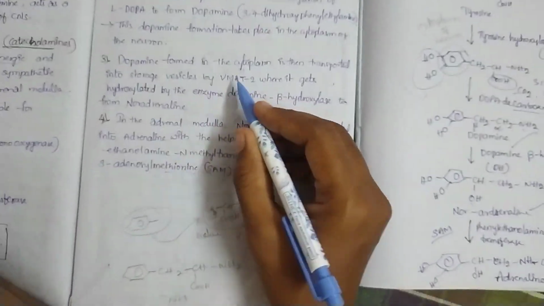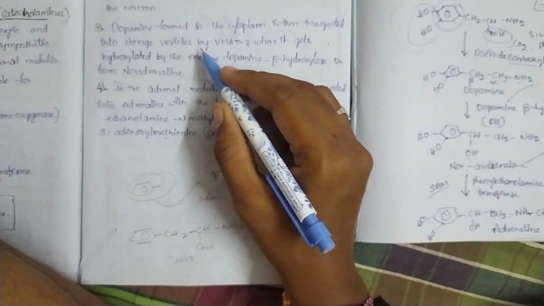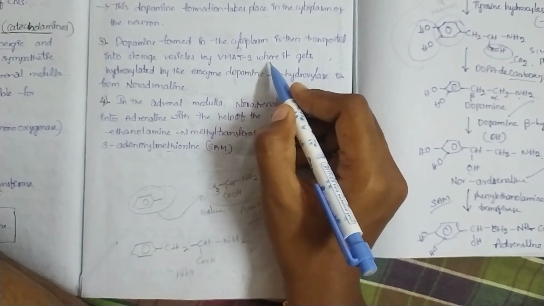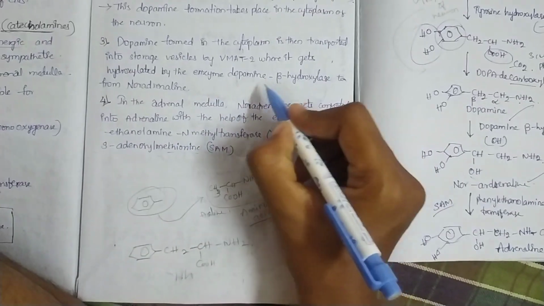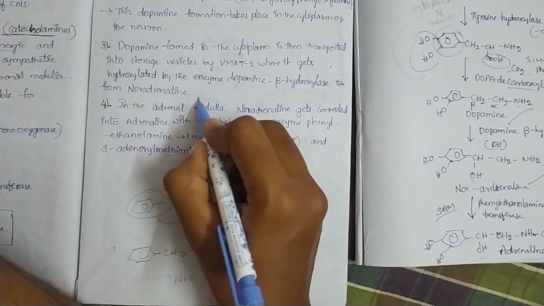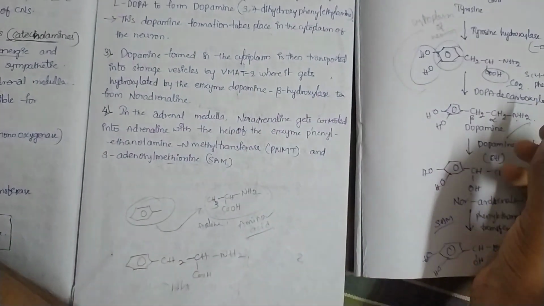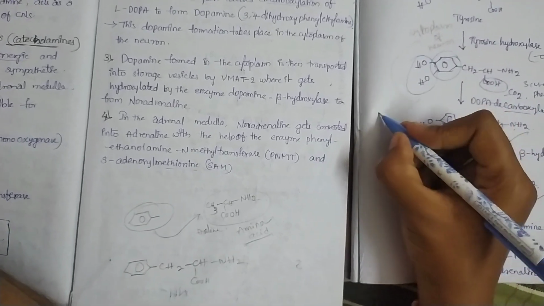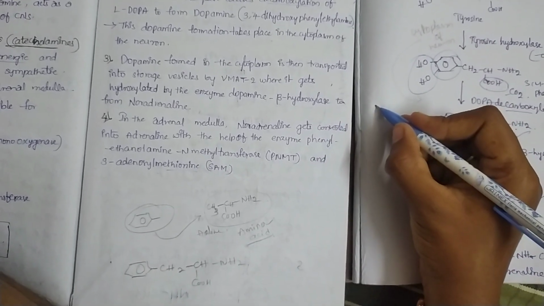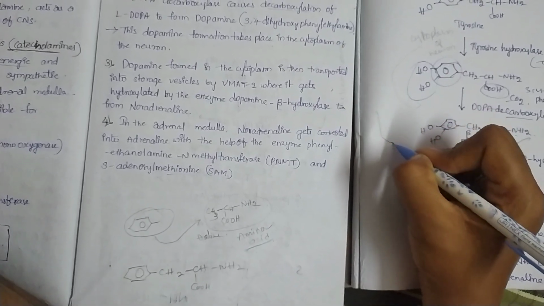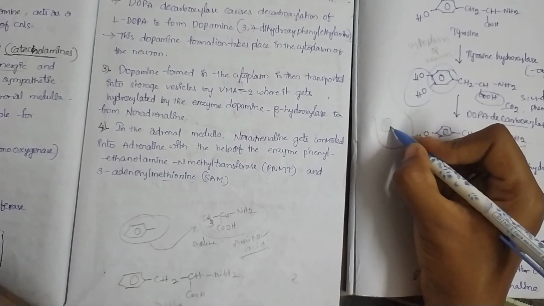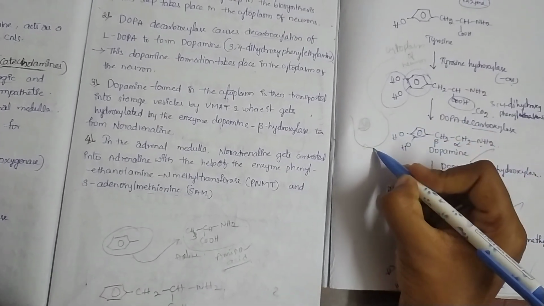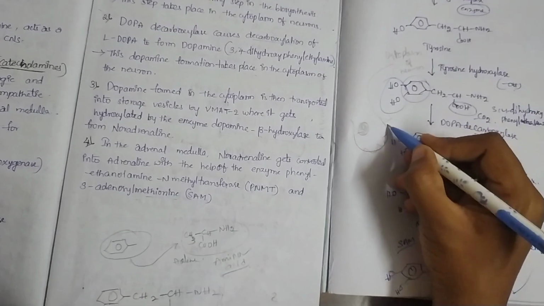Next, dopamine in the cytoplasm is transported into the storage vesicles, where it gets hydroxylated by the enzyme dopamine beta hydroxylase to noradrenaline. The storage vesicles are present in the synapse. We know that in the synapse there are synaptic vesicles, which are the storage of neurotransmitters, in the presynapse.